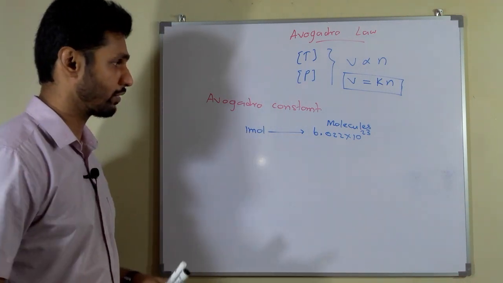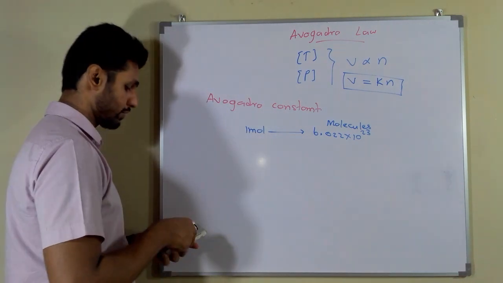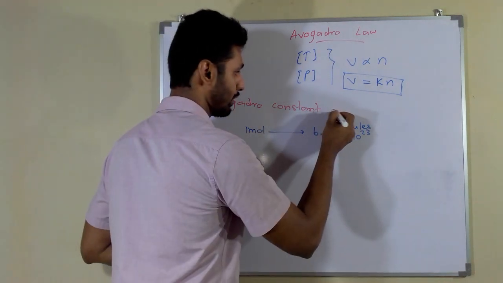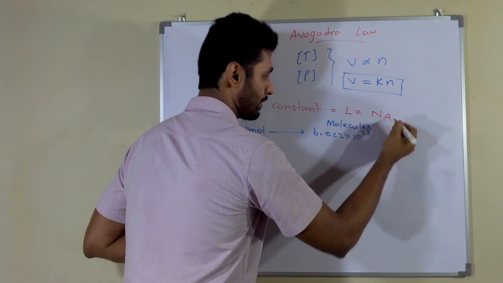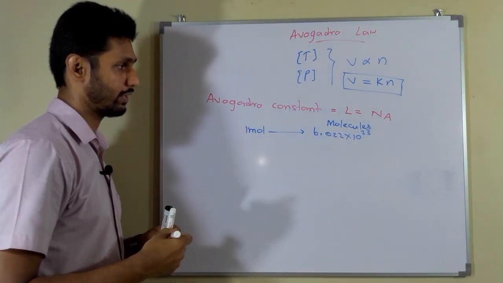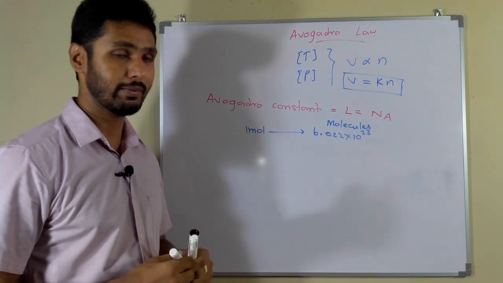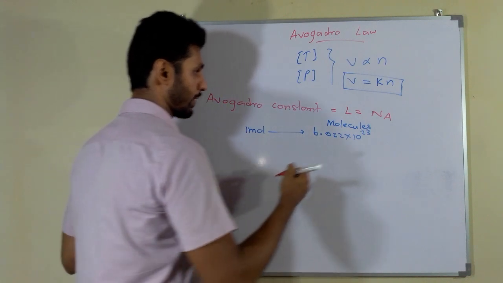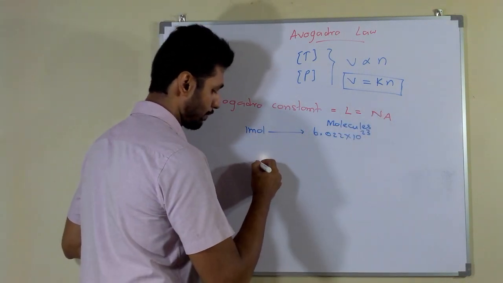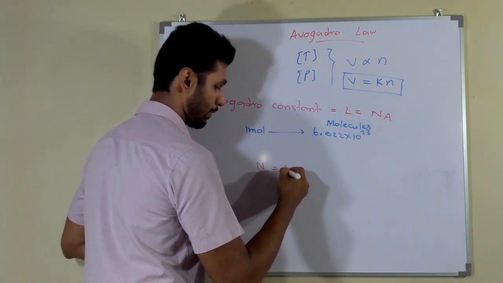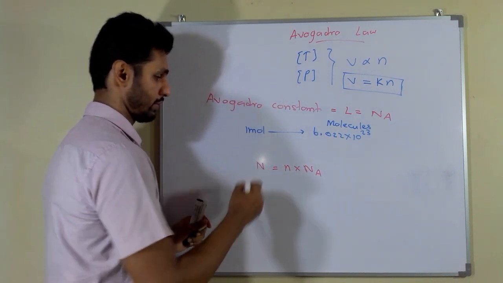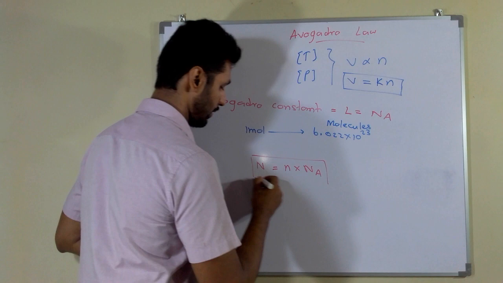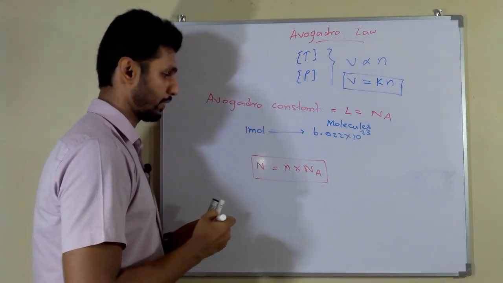This is the Avogadro constant, and this Avogadro constant gets symbolized by the letter capital N with subscript A, Na. So we can remember there is a formula: number of molecules equals number of moles into Avogadro constant. This is another important formula we need to know.